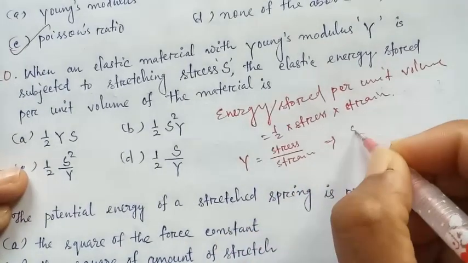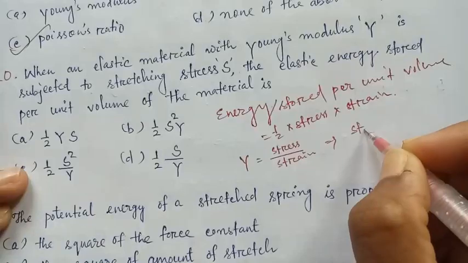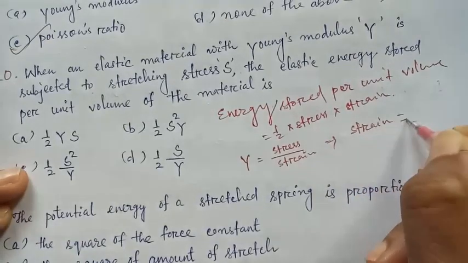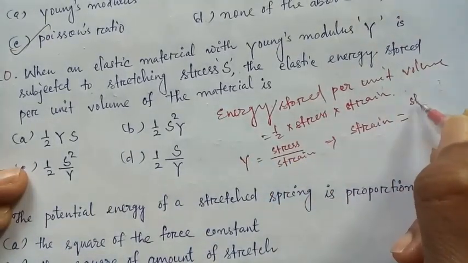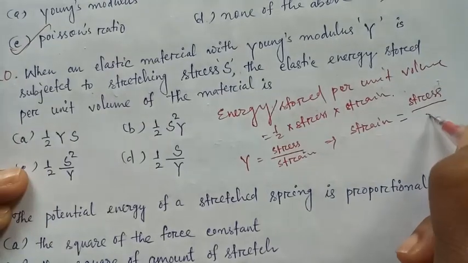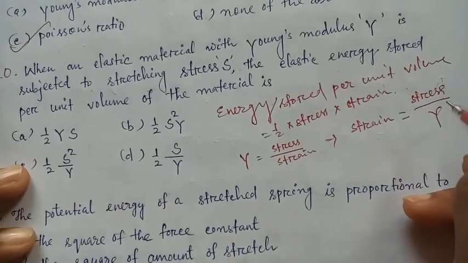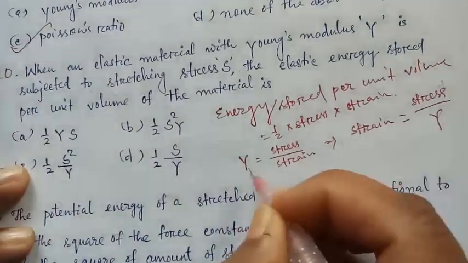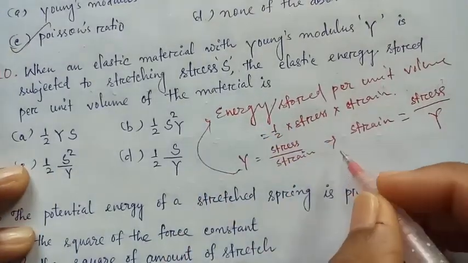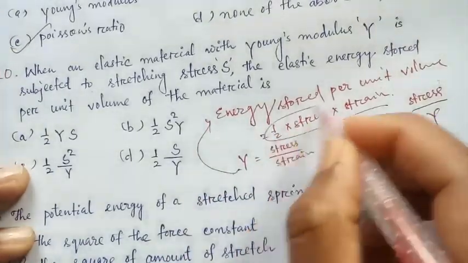From this we can write strain is equal to stress upon Y. Now substitute this in the energy stored per unit volume expression.